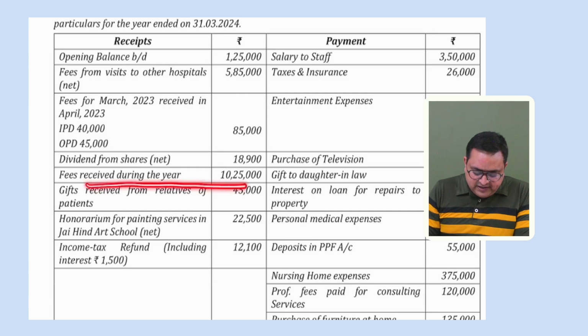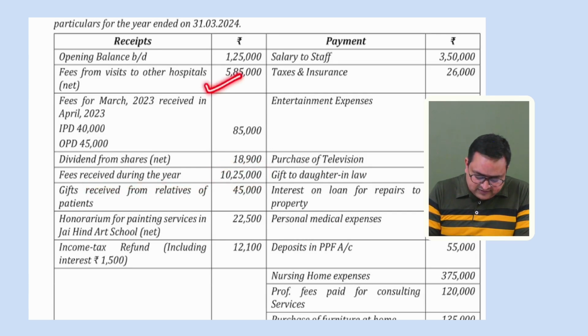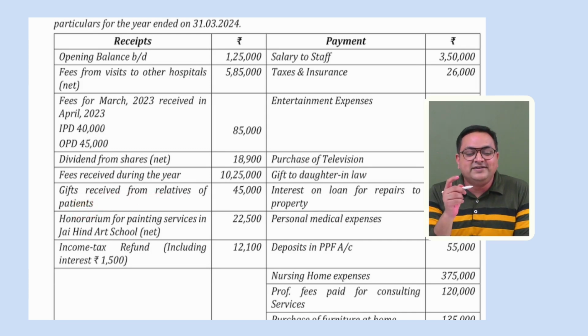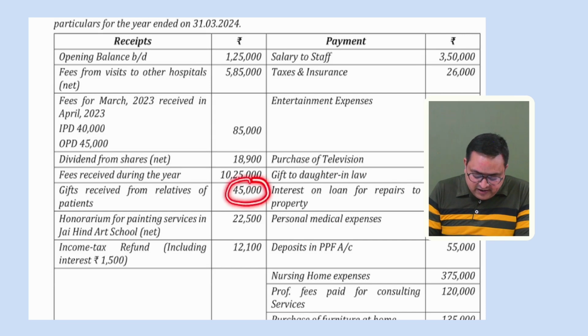Fees received during the year 10,25,000. This is the normal professional receipt. So this is professional receipt. Okay. Gift received from relatives of patients. Is it? It will be covered under IFOS.